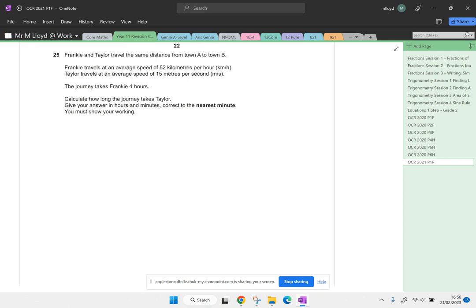Right, okay. So I need to know the distance. That's the first thing I need to know. So speed, distance, time. And Frankie has done it in 52 kilometers per hour. And it took 4 hours. 52 times by 4 is 208.